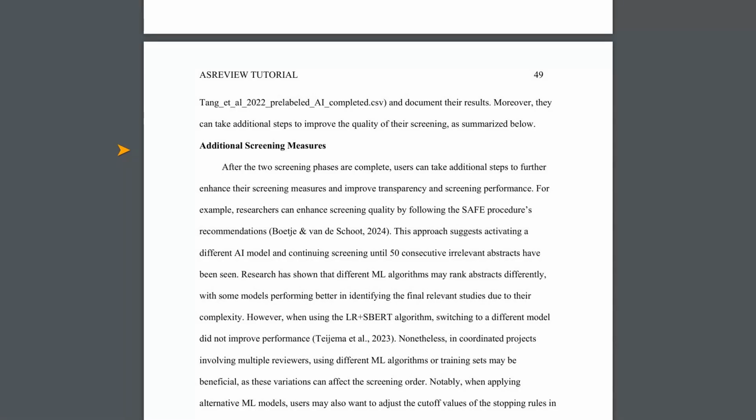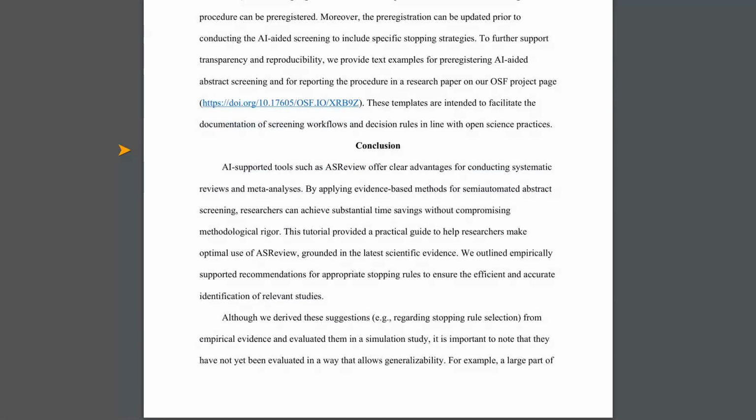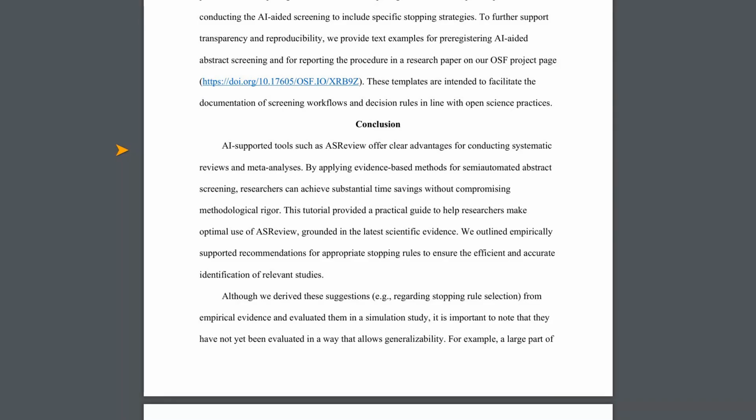The implications here, though, are huge. Imagine making systematic reviews faster. That means we can get evidence-based answers to pressing questions more quickly, informing everything from medical treatments to educational policies. Future research could really explore how these advanced AI models, like the LLMs, can be even more seamlessly integrated with ASReview to further boost accuracy and speed. And perhaps exploring how journals and academic communities will standardize the reporting of these AI-assisted screening methods will be the next frontier. Overall, this is a really important paper for anyone involved in research syntheses. It demystifies AI-assisted screening and empowers researchers to use these tools responsibly and effectively.